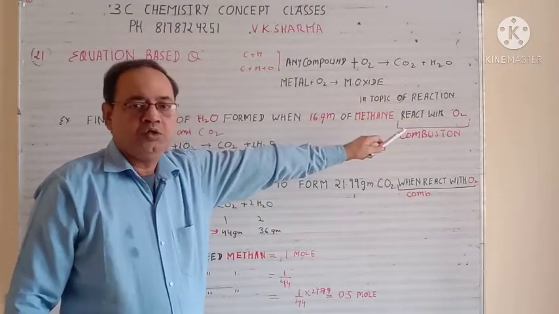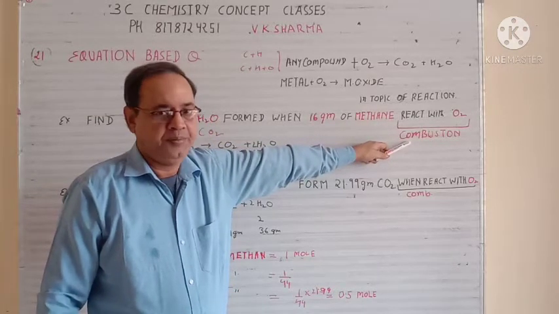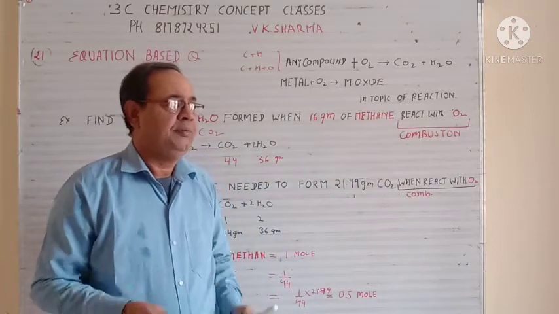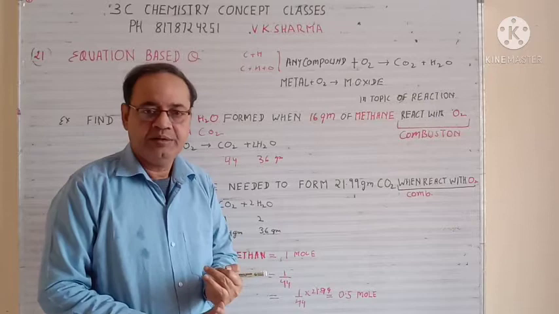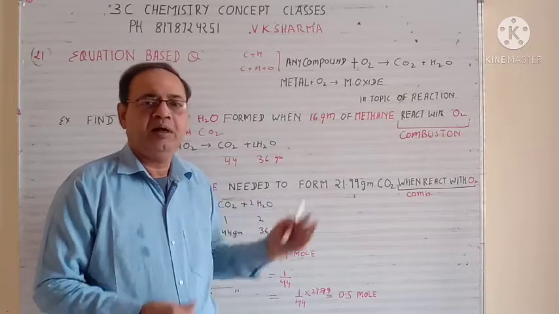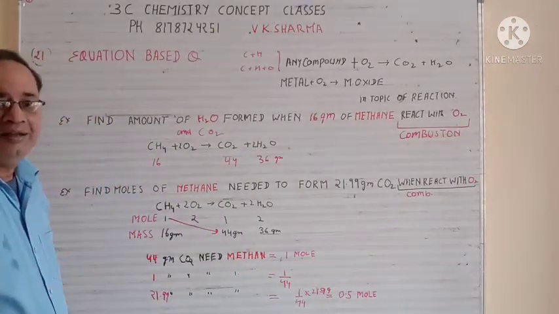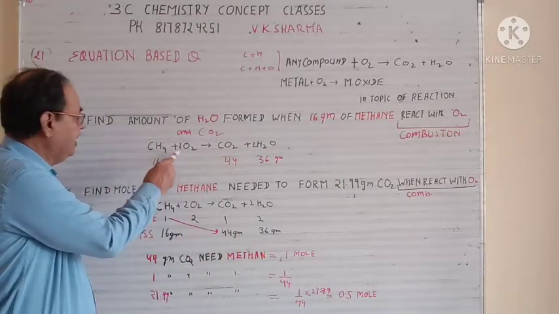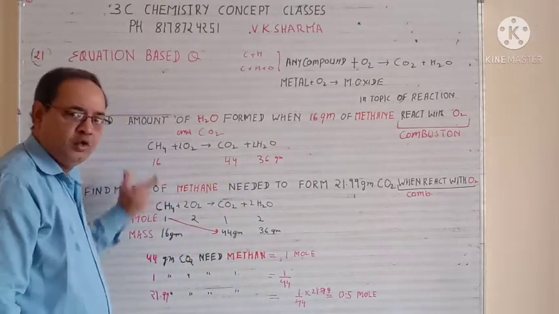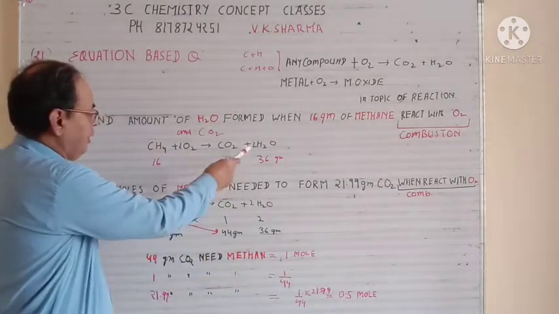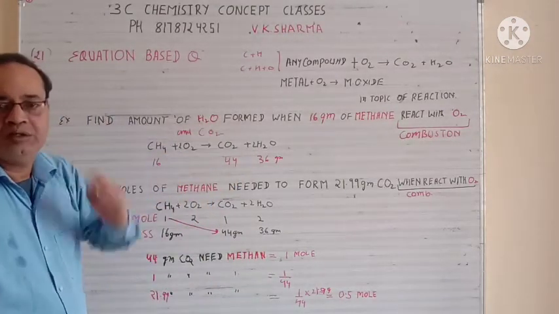So reaction with O2 is known as the combustion. So here it is a combustion. Combustion has also many types: complete combustion, incomplete combustion, controlled combustion. So there are many types, but here we will talk about the complete combustion. So first of all you have to write the reaction. So when you react methane with the oxygen, that again give you carbon dioxide plus water. So this is your reaction. Now balance it. So it will go twice of H2O and this will be twice of O2. Now this is a balanced equation.